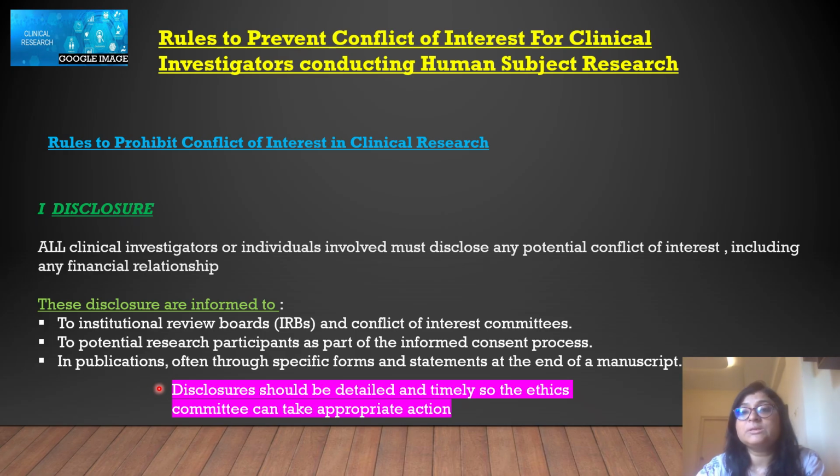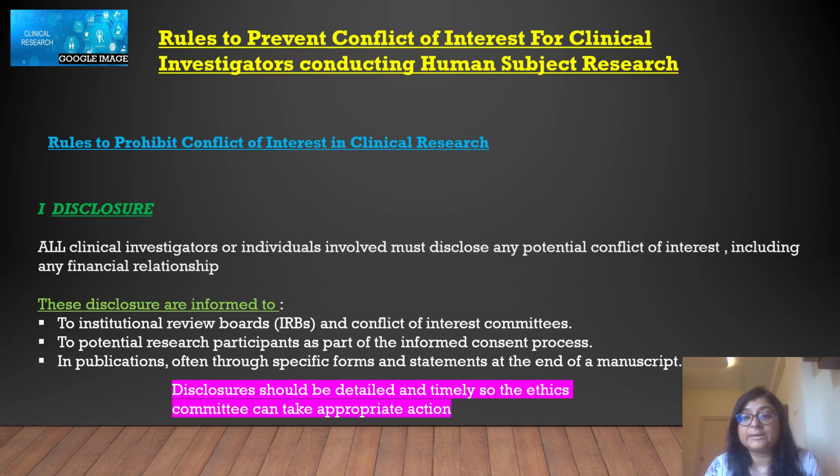Obviously, when clinical research is going on, human participants are there, so they also must be informed through the informed consent process. Then in publication, often through specific forms and a statement at the end of the manuscript. And disclosure should be detailed and timely so the ethics committee can take appropriate action.